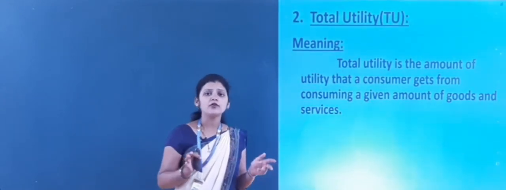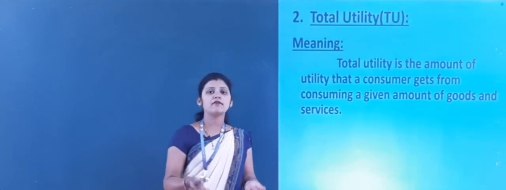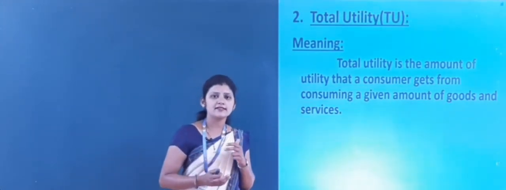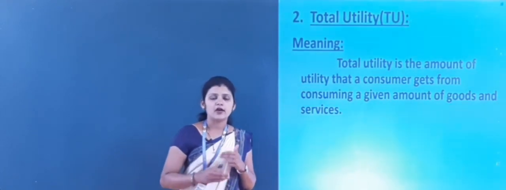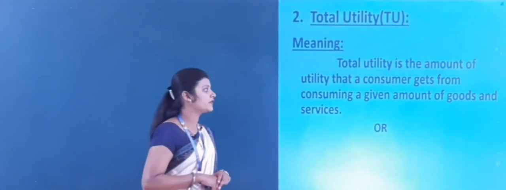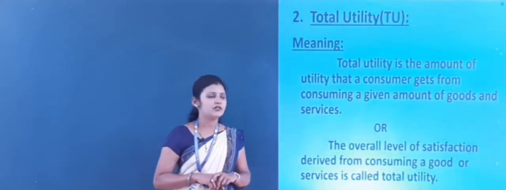The given amount of goods and services means whatever goods and services are available with the consumer. With that only he will get the total utility or the total satisfaction. Now here I will give you one more meaning to understand the total utility.